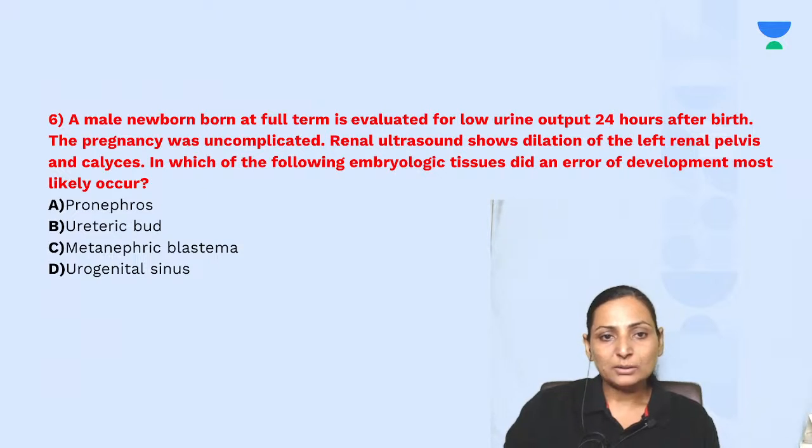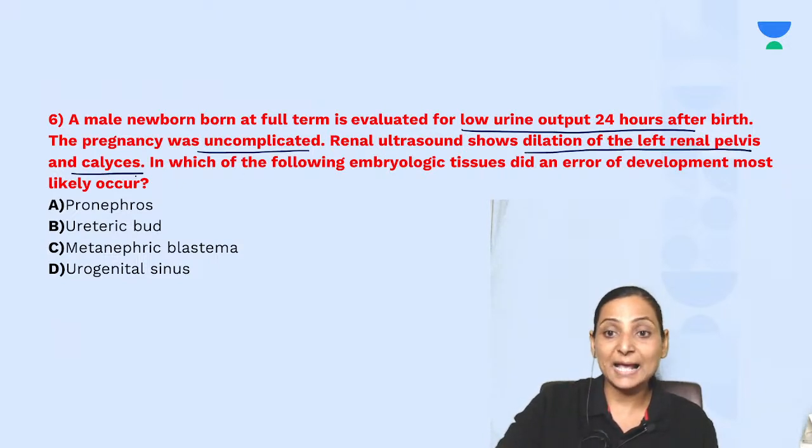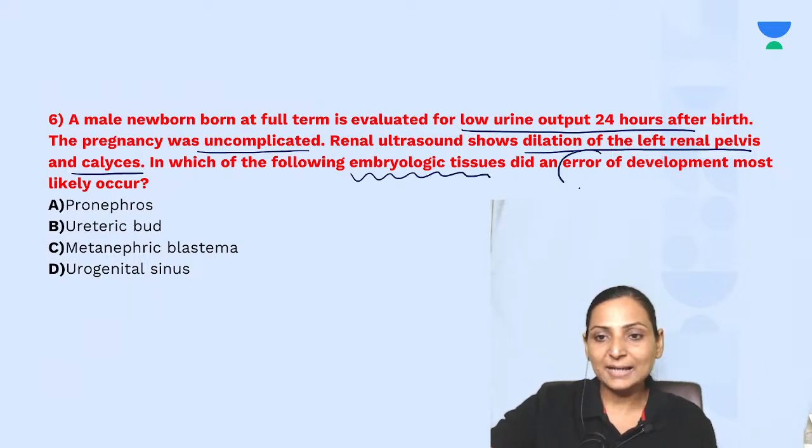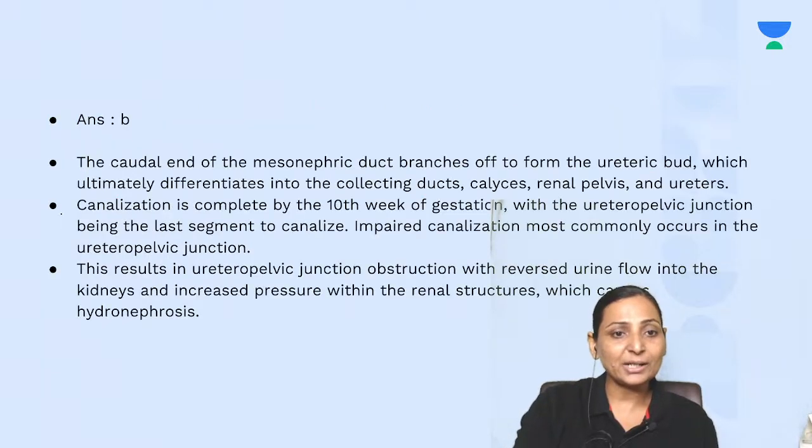Now, a male newborn at full term is evaluated for low urine output 24 hours after birth. The pregnancy was uncomplicated. The renal ultrasound revealed dilatation of the left renal pelvis and calyces. Which of the following embryological tissues had an error in development? Options are pronephros, ureteric bud, metanephric blastema or urogenital sinus. Yes. So the correct answer becomes ureteric bud.